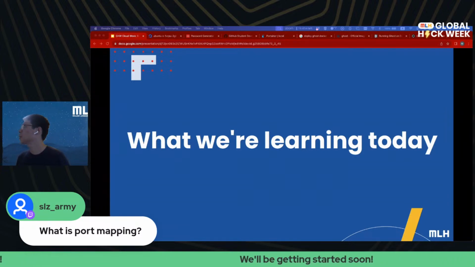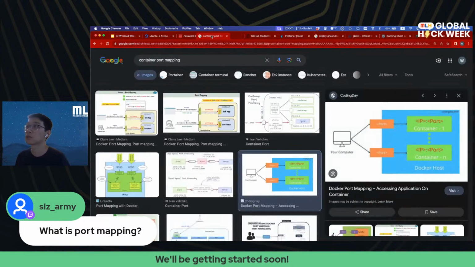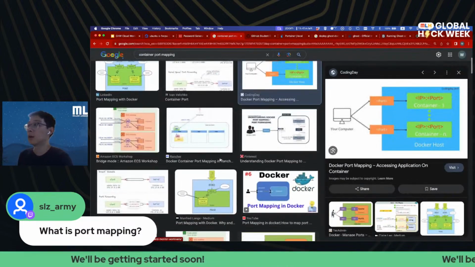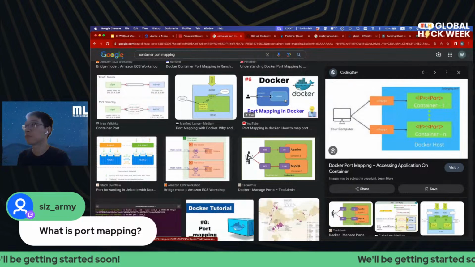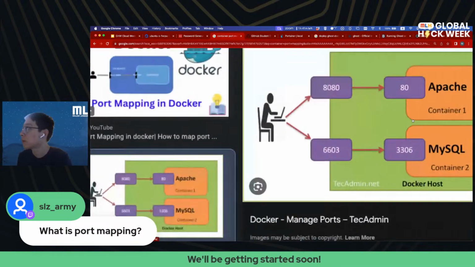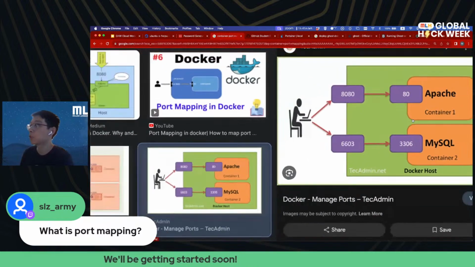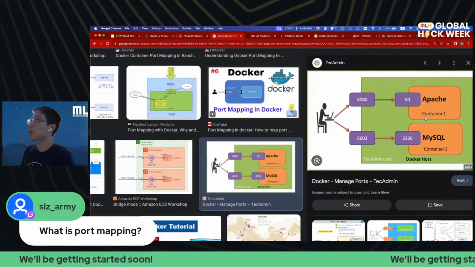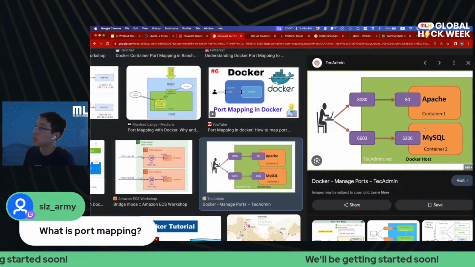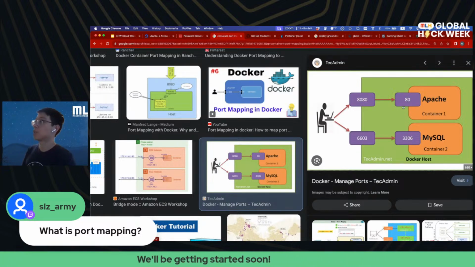Okay, here is a good example. I was just Googling port mapping. If you look at this picture, you could have multiple containers. In this example, we have an Apache container and a MySQL container, right? And they listen to different ports.